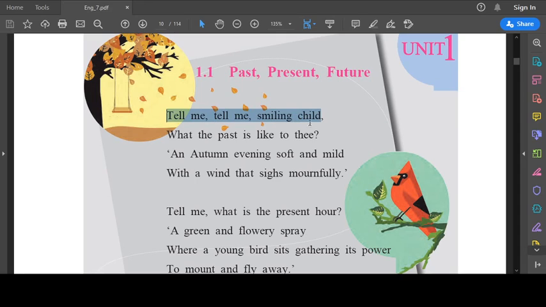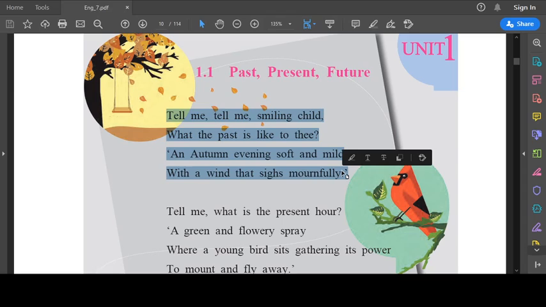Tell me, smiling child, what the past is like to thee. An autumn evening, soft and mild, with a wind that sighs mournfully.